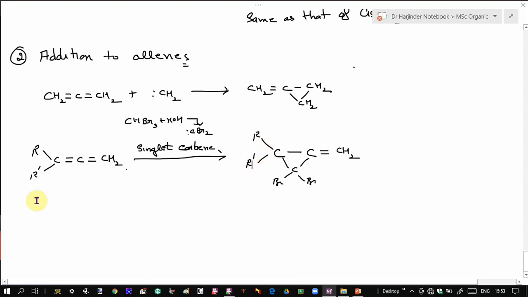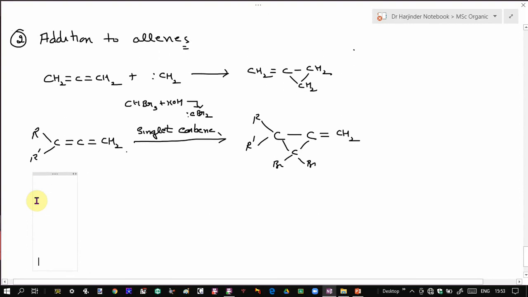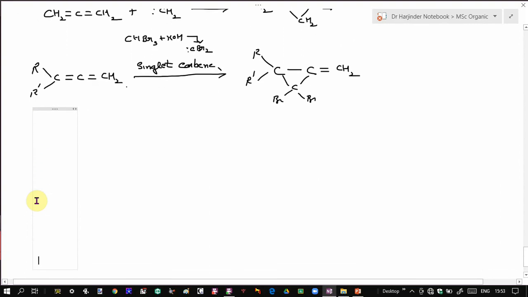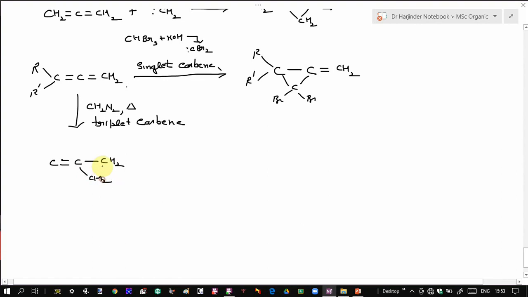While in case of triplet carbene, it undergoes the addition to the less substituted double bond. So triplet carbene, as we know, can be obtained from decomposition of diazomethane. If you have diazomethane and you heat it, what you will get is triplet carbene. This triplet carbene undergoes addition to the less substituted carbon-carbon double bond. So this will result in formation of this one.